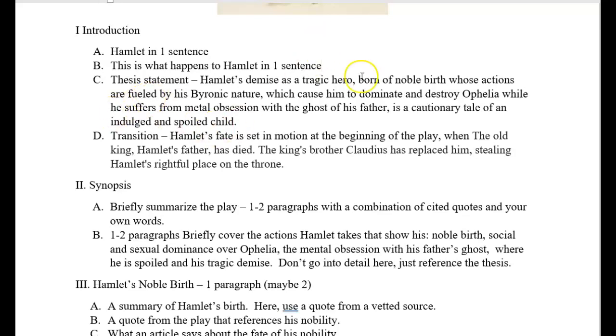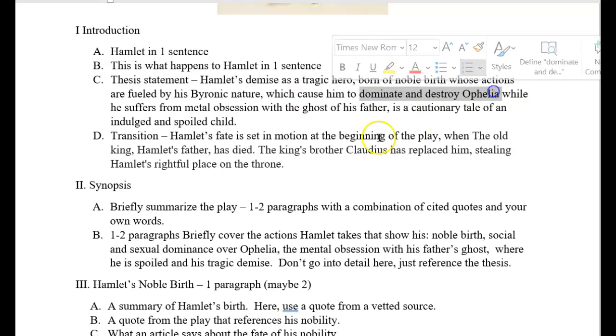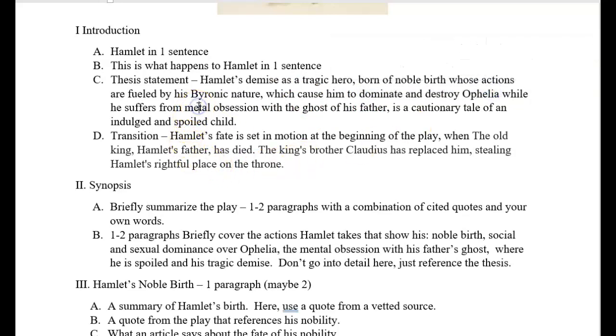Then this is the thesis statement, and I want to pause here a second and go over this. Hamlet's demise as a tragic hero, so that's our primary archetype, born of noble birth, which is one of those attributes, whose actions are fueled by his Byronic nature, which cause him to, one, dominate and destroy Ophelia, two, suffer the mental obsession with the ghost of his father, and three, is a cautionary tale of an indulged and spoiled child.